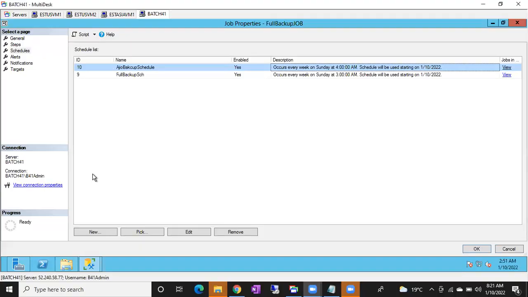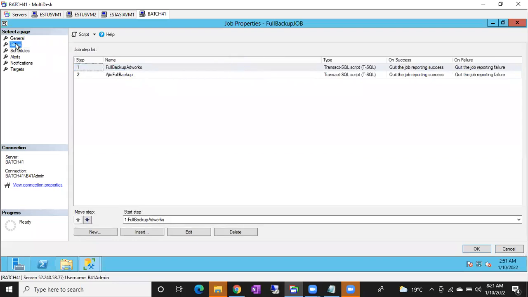So the problem here is, even though you have added multiple schedules, all the steps are going to run in all the schedules. It's not like step one, this schedule I can attach, step two, this schedule I can attach. Not possible. Clear, Kusma? Is it clear?